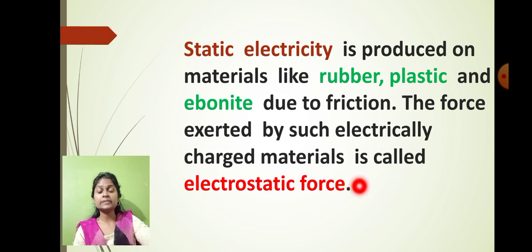Electrostatic force. So because of the electrostatic force generated on the plastic comb, the pieces of the paper got attracted toward the plastic comb which was rubbed against the dry hair. So electro means electricity, static means steady. So the steady electricity is formed on the plastic comb and the force generated because of the electrically charged material we call what? Electrostatic force. So now did you understand, students, what you mean by the electrostatic force?